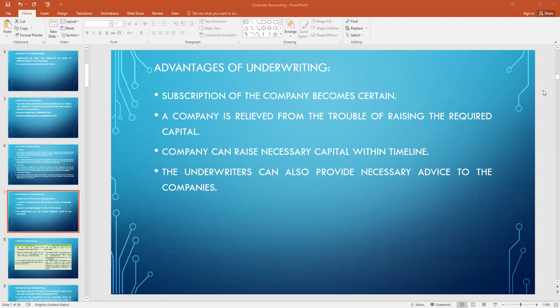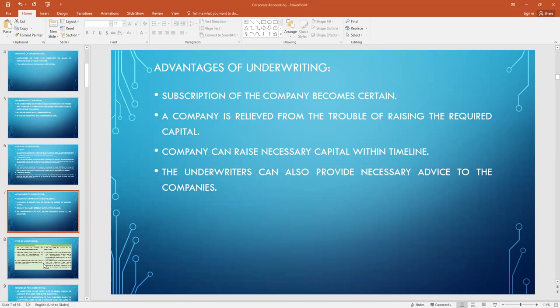shares. Next one, a company is relieved from the trouble of raising the required capital. So here underwriters will take the responsibility on behalf of the company and they will purchase all the shares from the company and release them to the public and gather all the required capital. Company can raise necessary capital within the timeline and the underwriters can also provide necessary advice to the companies.